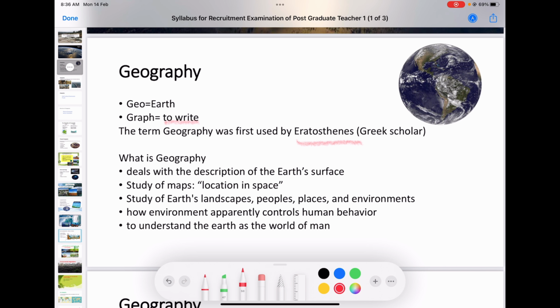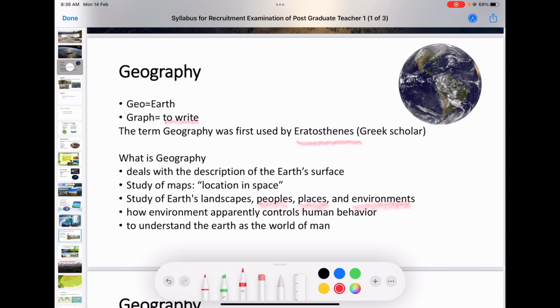So when we say the definition of geography, if somebody says that geography is the study of landscapes, yes, geography is the study of landscape. Geography is the study of people, yes. Geography is the study of place. Geography is the study of environment. Yes, we can accept it.